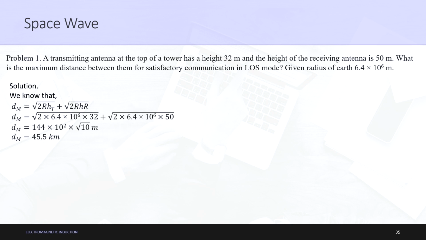Let us do one problem regarding this again, to make the concept more clear. Please look over to the solution. A transmitting antenna at the top of a tower has a height of 32 meters.